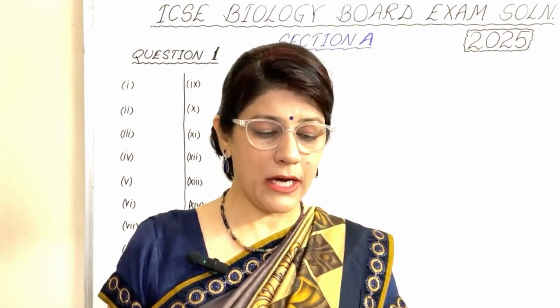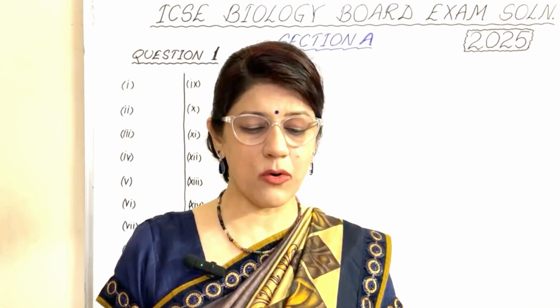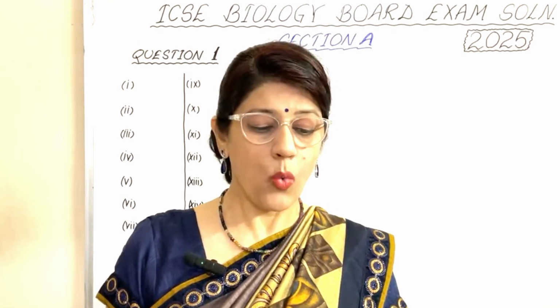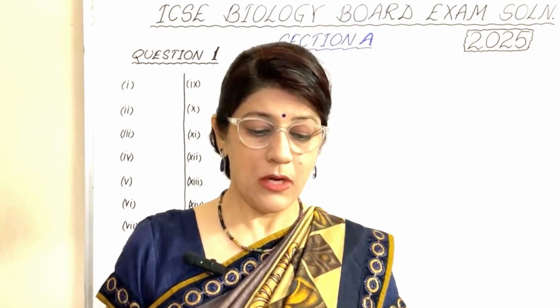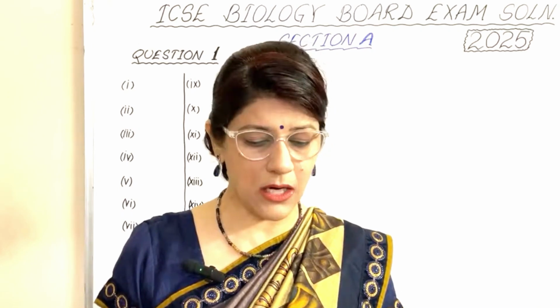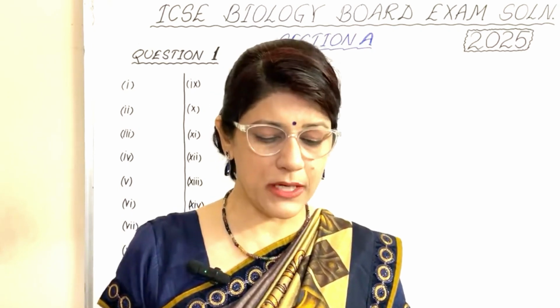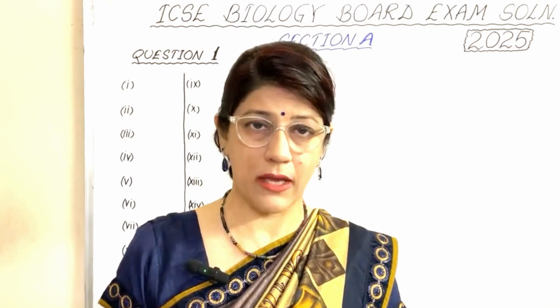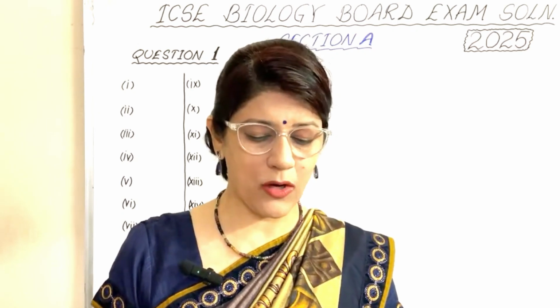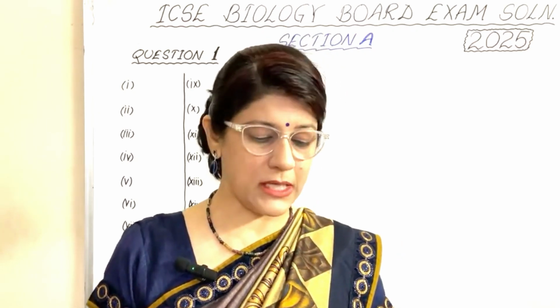In the eighth part, Ajay and Vijay are siblings. Ajay can roll his tongue while Vijay cannot. What is the genotype of their parents? Neither parent can roll the tongue, though one sibling can, which means both parents are heterozygous, not homozygous. Heterozygous dominant. So option number D is correct.